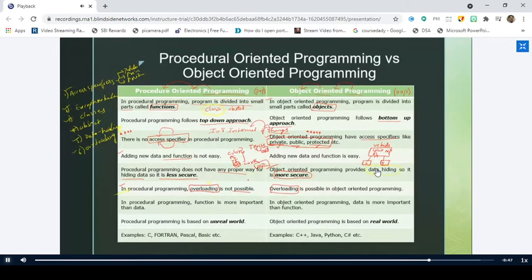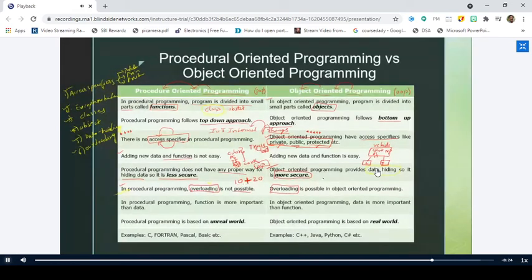For example, what is this operator? Arithmetic operator, addition. So you can do arithmetic additions: 10 plus 20 is equal to 30. Similarly, you can add floating point numbers also.